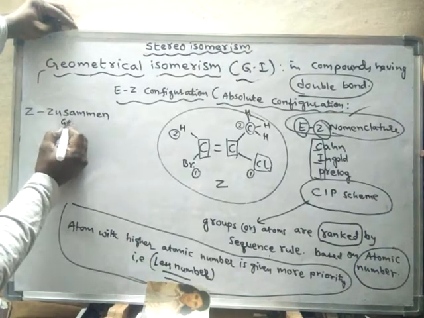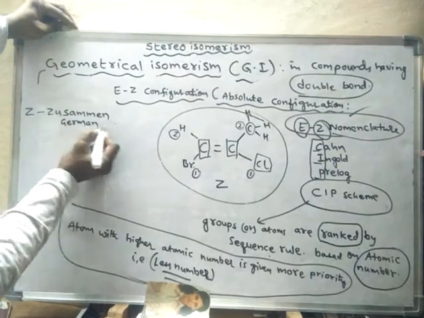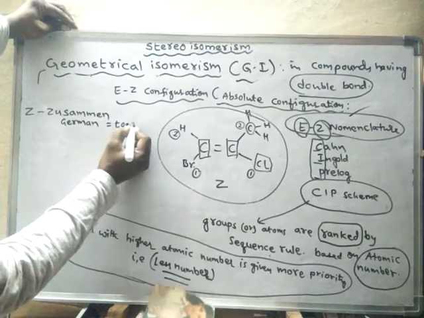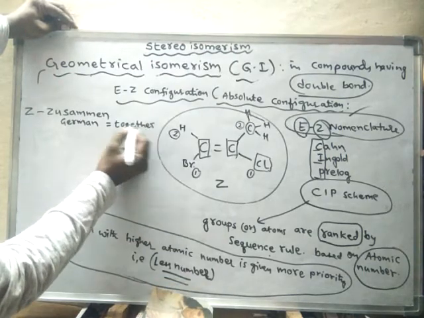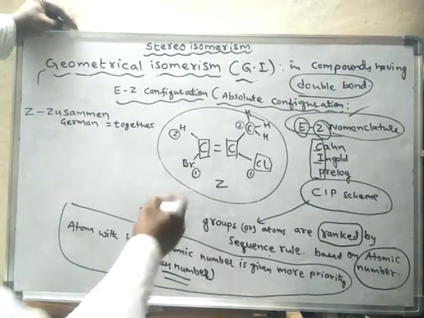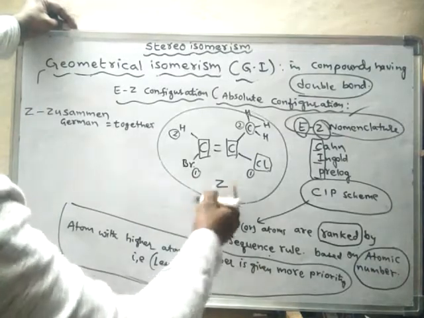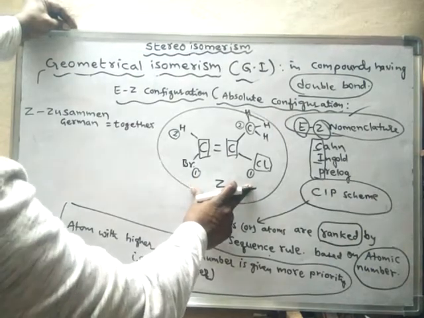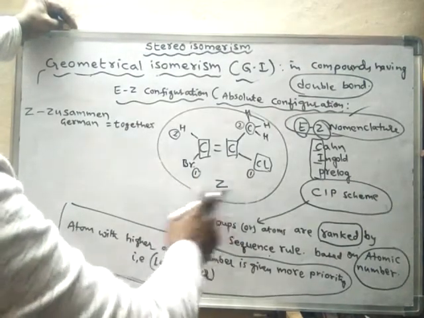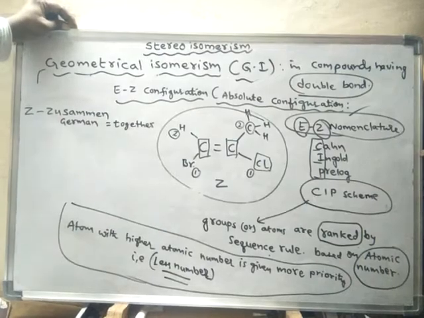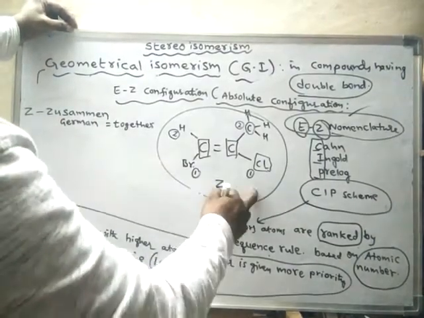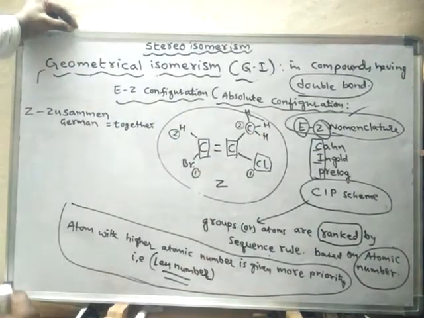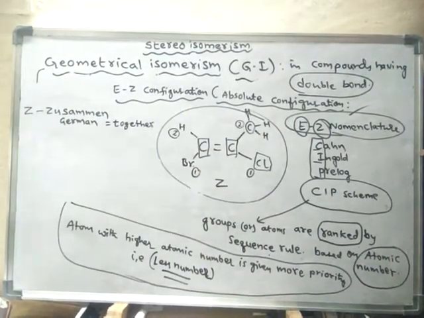Zusammen, in the German language, its meaning is together. That means higher priority groups are also lower ranking. When the higher priority groups are present on the same side, then such an isomer is said to be Z isomer.